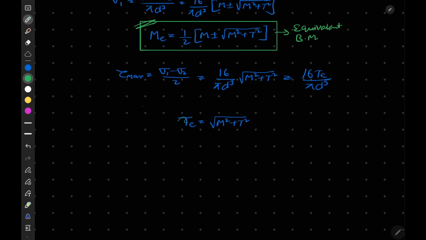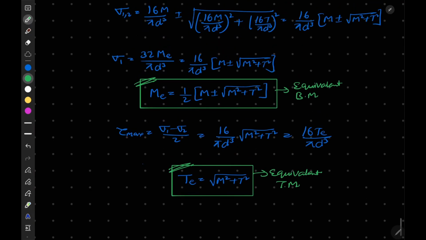This is our equivalent twisting moment. The equivalent bending moment and equivalent twisting moment are generally used when we apply theories of failure in such questions.